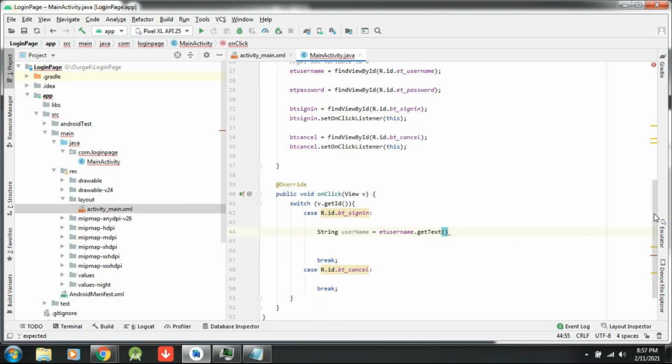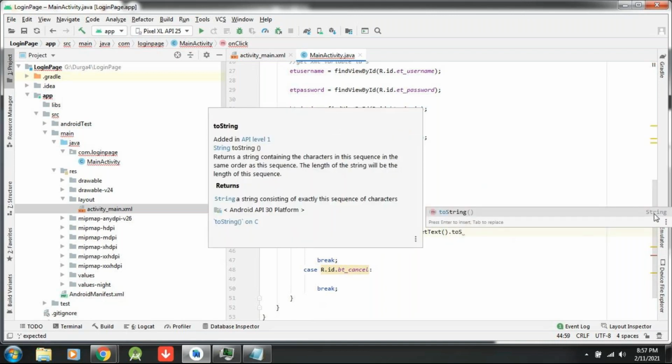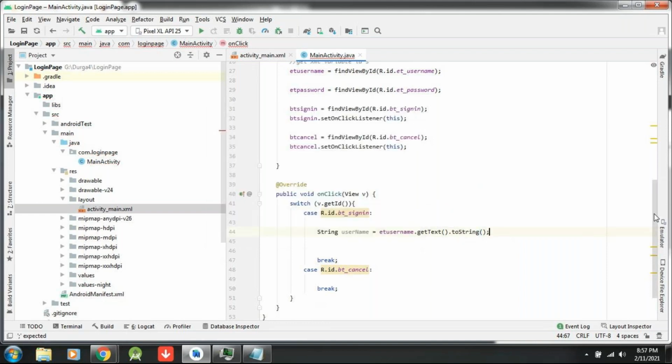But there is one problem with the EditText. Whatever text you have taken must be converted into a string, so I am writing .toString, because I have taken a string variable.